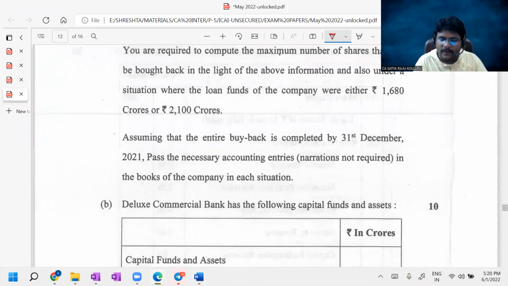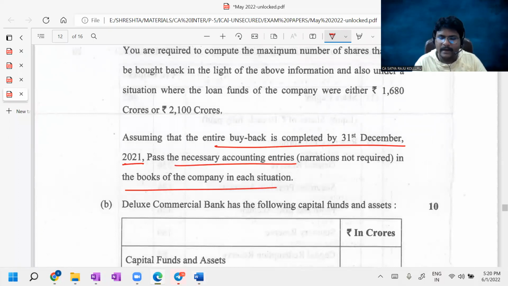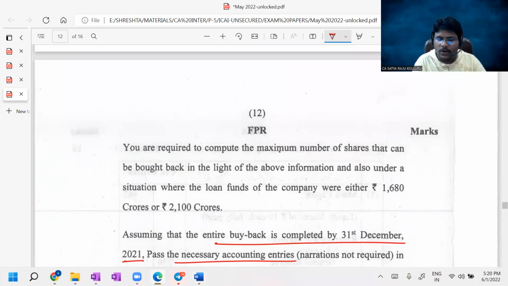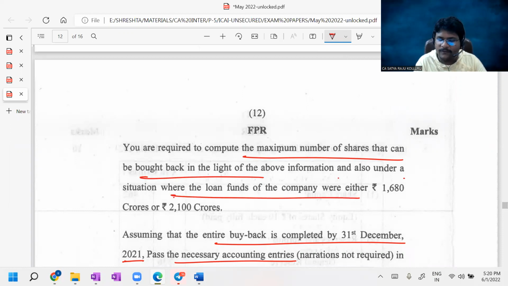Assuming that the entire buyback is completed by 31st December 2021, pass the necessary accounting entries in the books of the company in each situation. What is the situation? You are required to compute the maximum number of shares that can be bought back in light of the above information, and also under a situation where the debt funds are 1680 crores and 2100 crores.